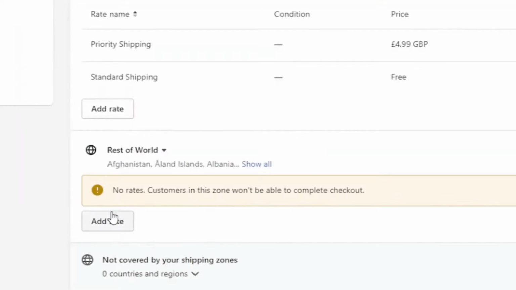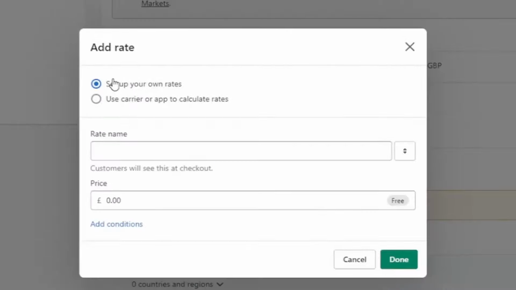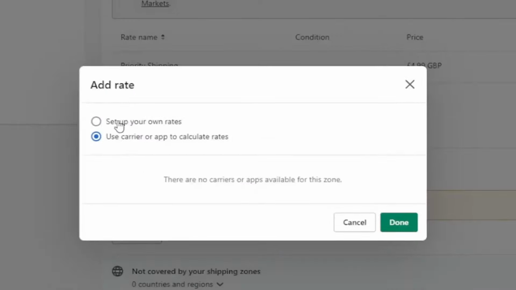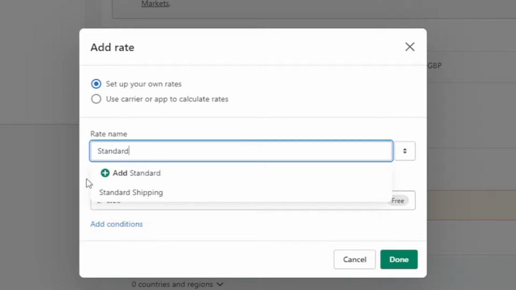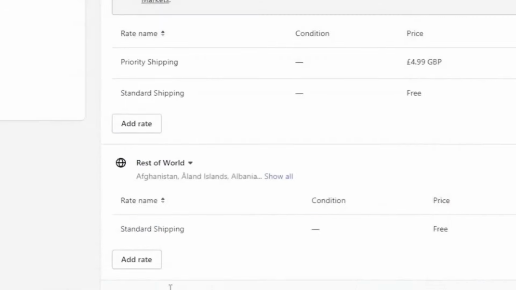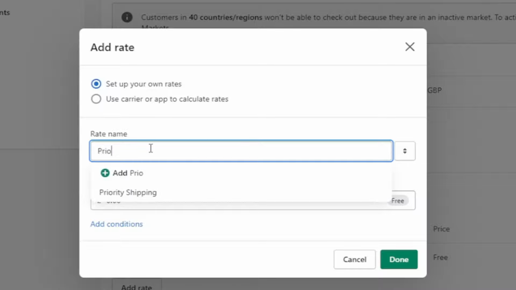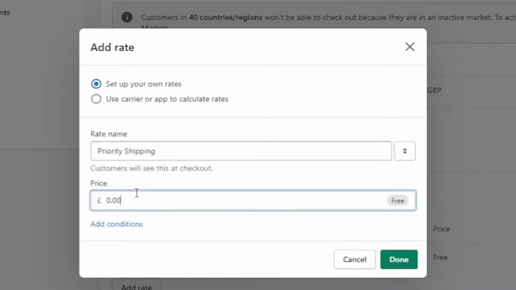Okay, when you think you've selected them all, I'm just going to literally call this rest of world and create a new shipping zone, and we can press add rate, and we can set up our own rates or use certain apps to set up the rates. We're going to set up normal rates again. We're going to set up standard shipping, and this is going to be the free shipping like before. We're going to set up priority shipping again and just select the drop down because this will basically fill out the same name as we used before.